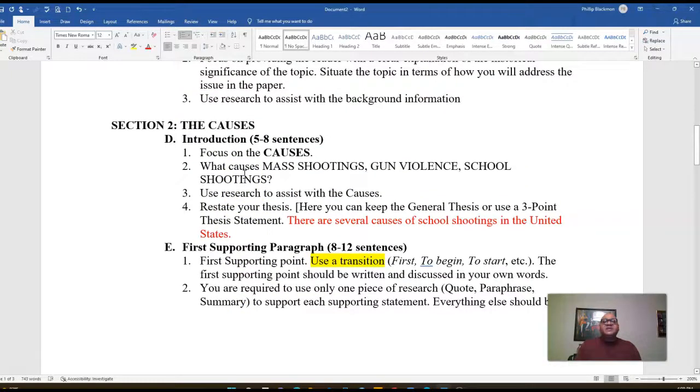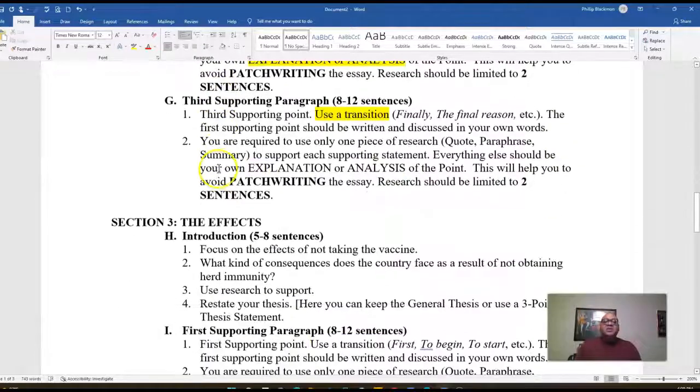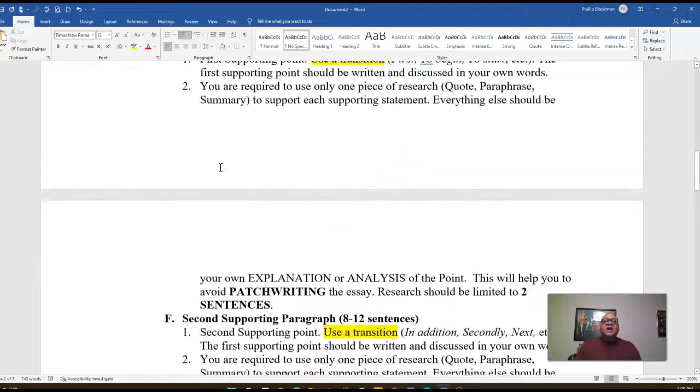So section 2, day 2, should be pretty simple. Consider this writing a 5-paragraph essay without the conclusion. You have an introduction and 3 body paragraphs, okay?